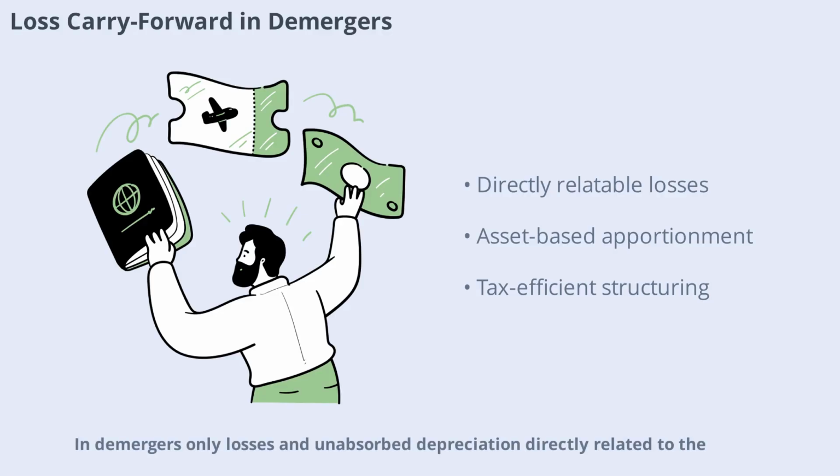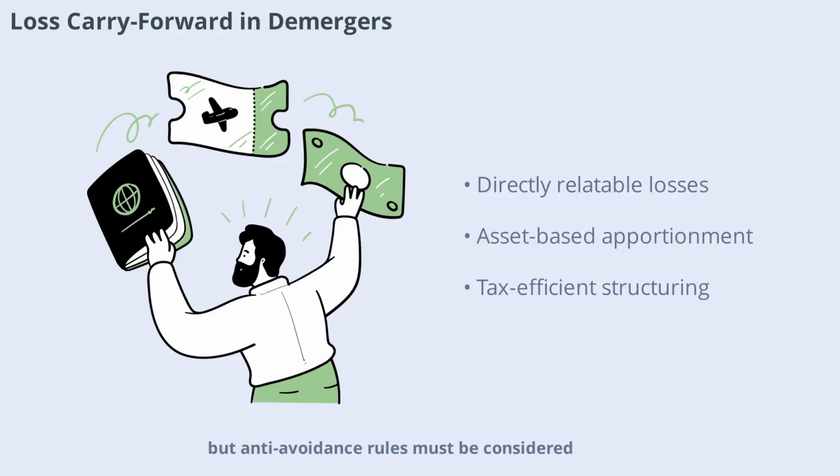Demergers: only losses and unabsorbed depreciation directly related to the transferred undertaking can be carried forward to the resulting company. If losses can't be directly attributed, they are apportioned based on the proportion of assets transferred. This structure can make demerger then sale strategies more tax efficient than direct slump sales, but anti-avoidance rules must be considered.